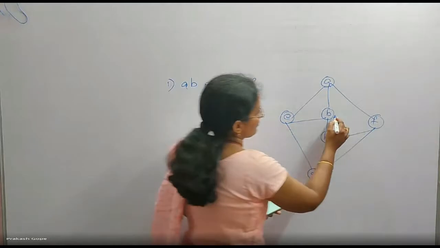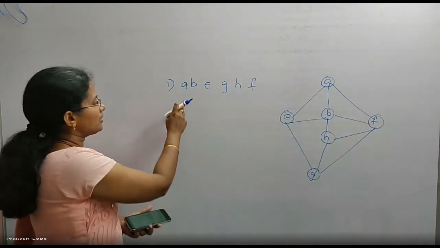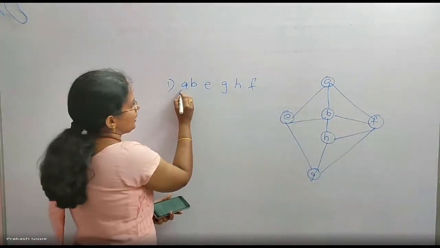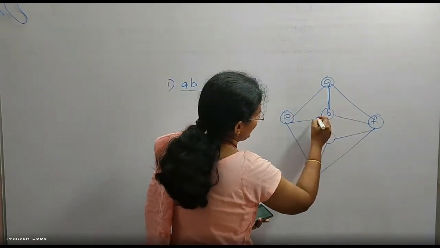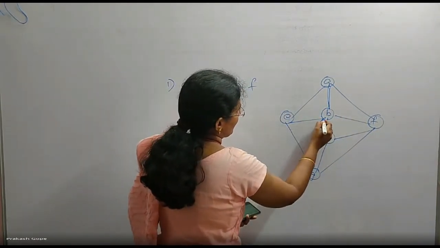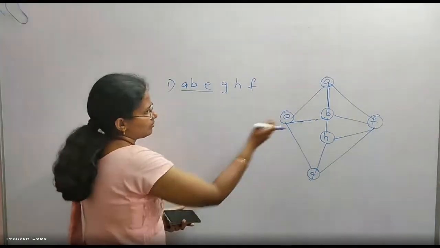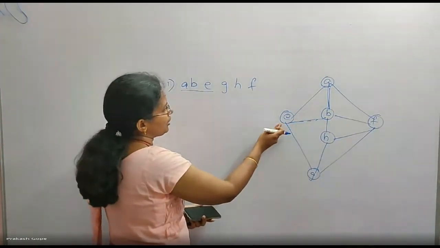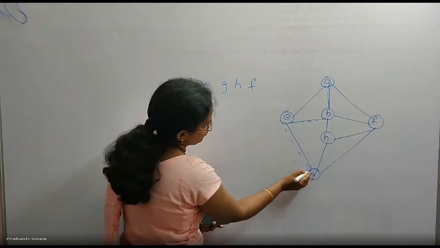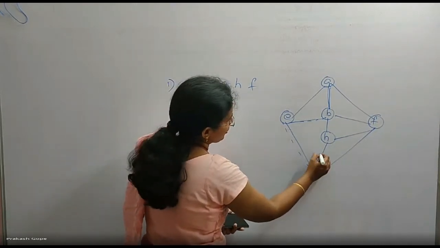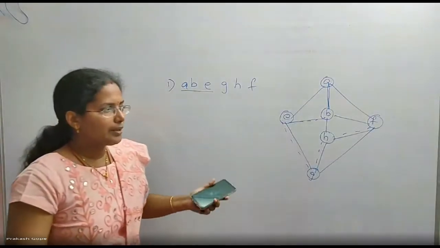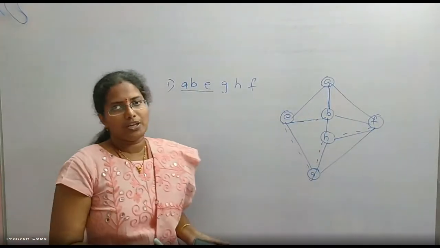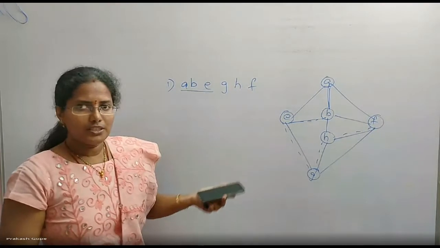Let me see whether this is a DFS or not. A, B, E. First A to B, B to E. Okay, I'm following the depth. From E I am going to G. Yes, possible. G to H. Possible. H to F. Yes, I have covered the depth possible and then only I am backtracking. So it is a depth first only.